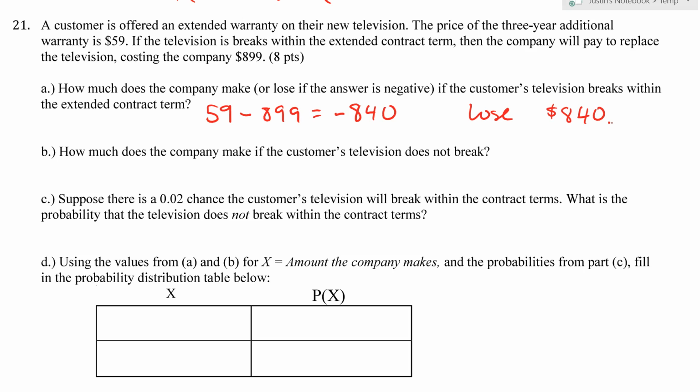Then letter B says, how much does the company make if the customer's television does not break? Well, how much did they charge? They charged you $59, so they make $59.